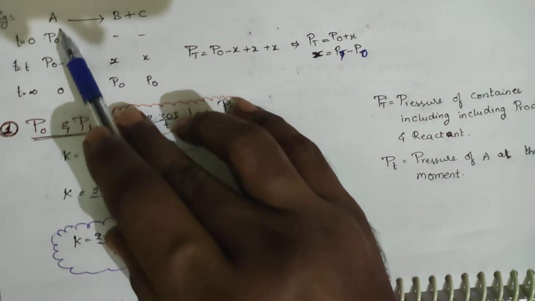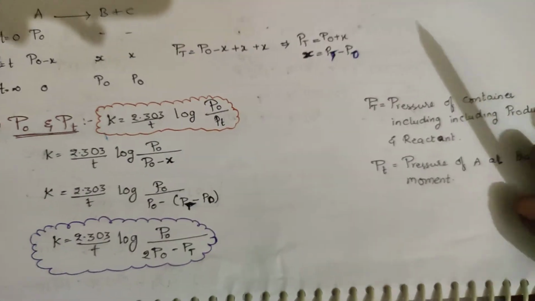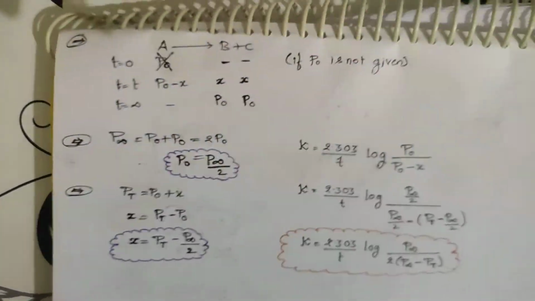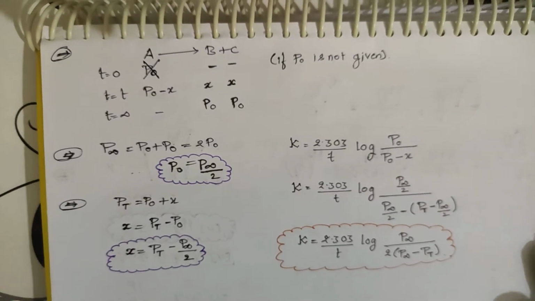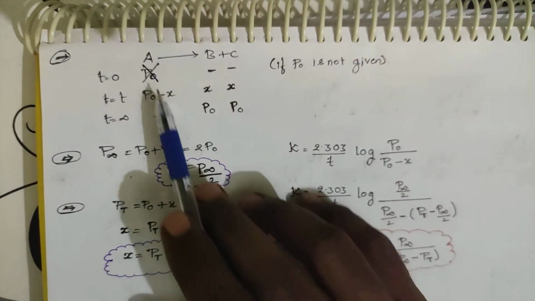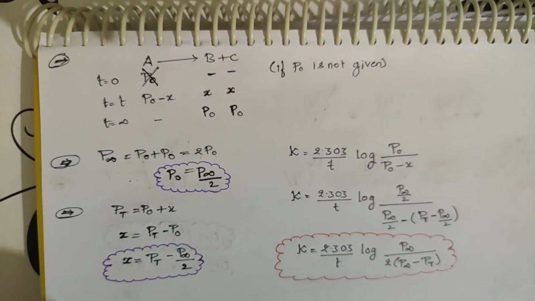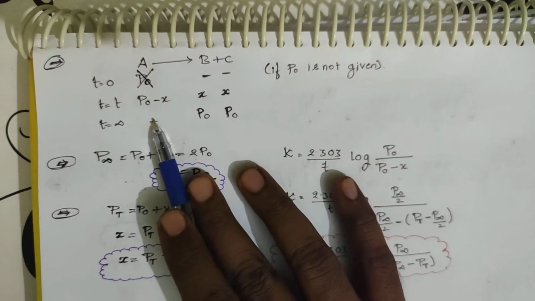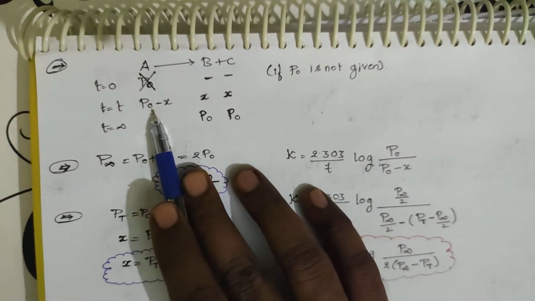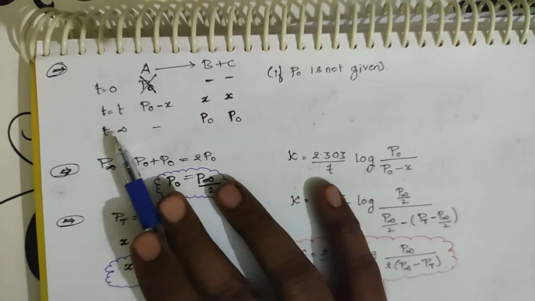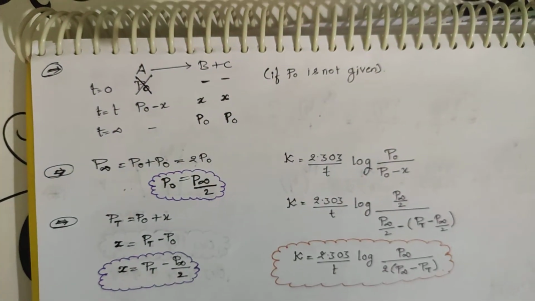Suppose the initial pressure is not mentioned. What is my condition? This condition: A is getting converted to B plus C. If P0 is not given, he has not mentioned what the initial P0 is. At time t, he is telling P0 minus X, and this is X and X. At t infinity, it is P0 and P0.